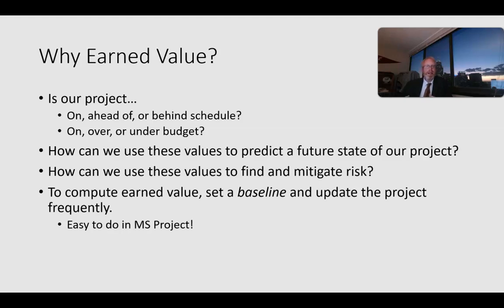We can create an index out of our schedule variance and an index out of our cost variance, and then apply that to our original schedule and our original cost estimate and say, hey, here's where we think the project's going to land. So that's very valuable for mitigating risk, or finding risk, or at least raising the possibility of risk to our project sponsor and stakeholder and say, okay, look, we're this much behind now. We think that we're going to need this much more budget or this much more time to do it.